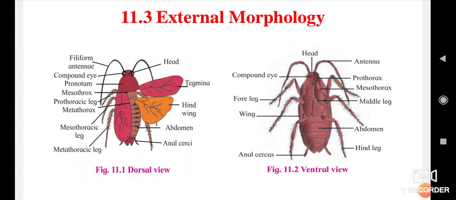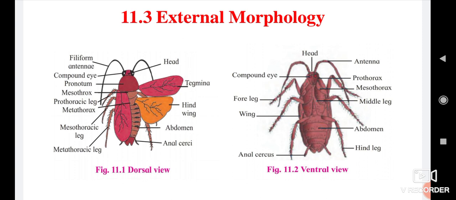Exoskeleton: the body of cockroach is protected by a hard, waxy, tough, non-living exoskeleton. The exoskeleton is formed by a nitrogenous polysaccharide, chitin, that provides strength, elasticity, and surface area for attachment of muscles.